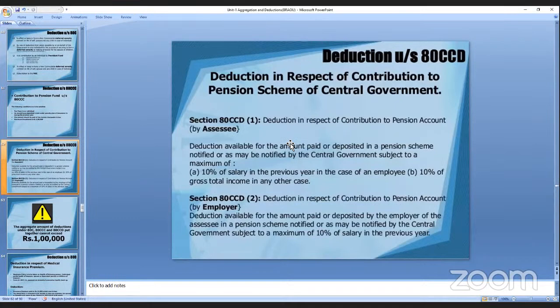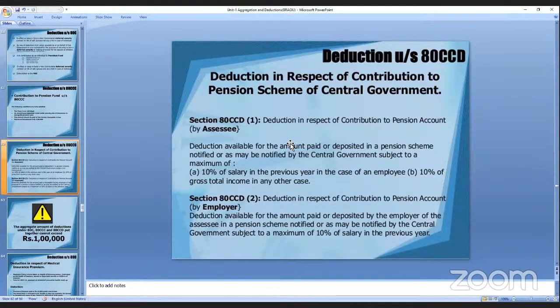Next is the deduction in respect of the contribution to the pension scheme of the central government, that is 80CCD. Actually, it depends upon the salary of the previous year, that is 10% of the salary in case of an employee.